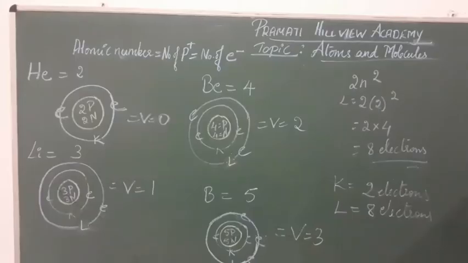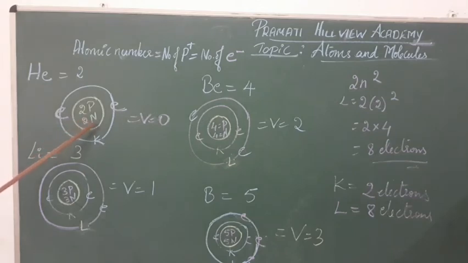Coming to the next example is helium. If you observe the atom of helium, the atomic number of helium is 2 and it contains 2 protons and 2 neutrons. Atomic number means number of protons or number of electrons. Both are one and the same. So it contains 2 protons and 2 electrons. Say electrons are 2 in the K shell.